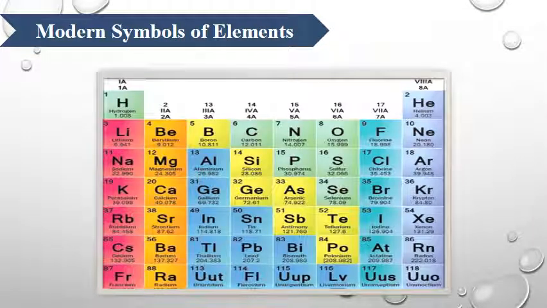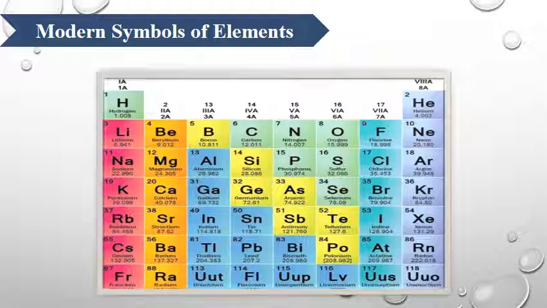After Dalton, Berzelius came. He suggested a more scientific method to represent the element by using one or two letters from the name of the element. And here we have some examples of such elements with their symbols.